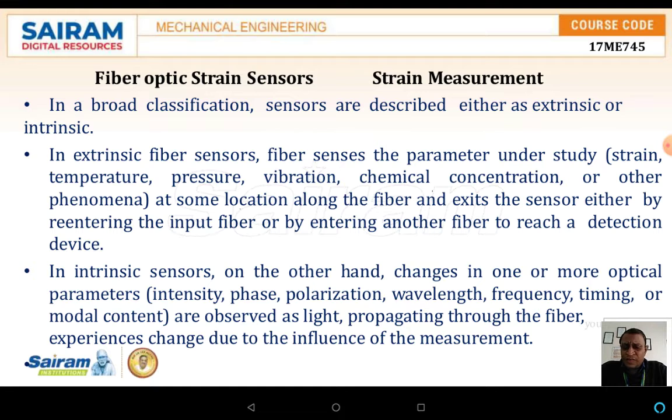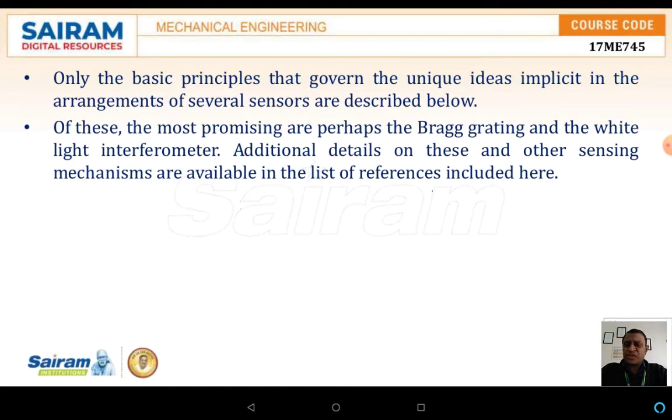By observation, the light propagating through the fiber experiences a change due to the influence of the measurement. The basic principle that governs the unique idea implicit in the arrangement of the several sensors is described below. Of these, the most promising are perhaps the Bragg grating and the white light interferometer. Additional details of these and other sensing mechanisms are illustrated in the further slides.